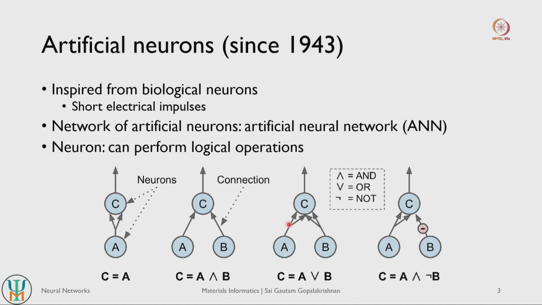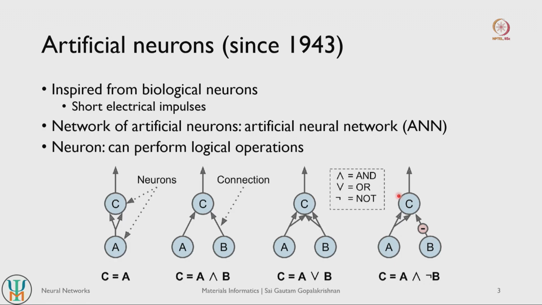This is equivalent to an OR operation, because A's output is doubled, so it feeds into 2 input nodes here, and the same is the case of B. So this is a very simple example of an OR operation, and we can also create a NOT operation where we have a negation operator on the output of B. A is always active here. Depending on the output of B, you get the opposite value.